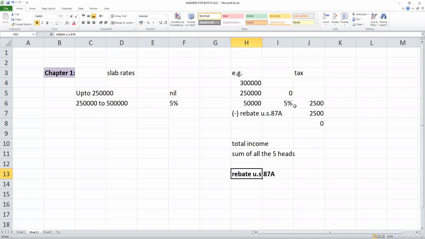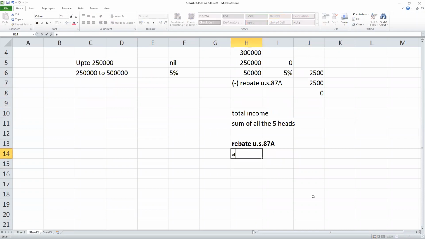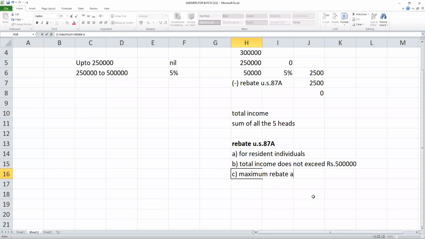Rebate under section 87A is for resident individuals whose total income does not exceed 5 lakhs. The maximum rebate allowed is rupees 12,500. I'll explain all these one by one.